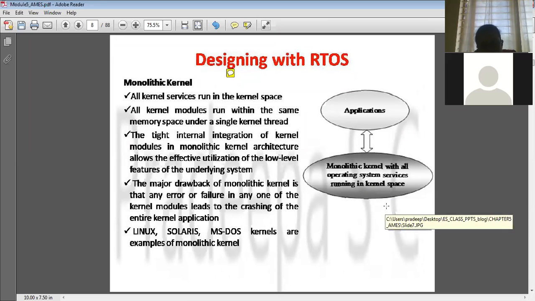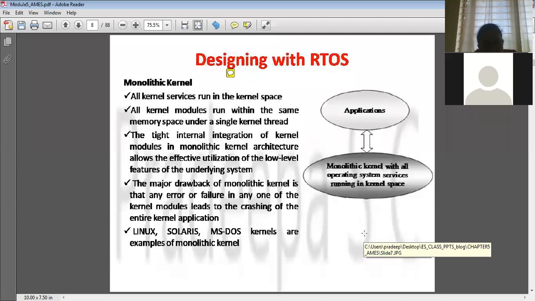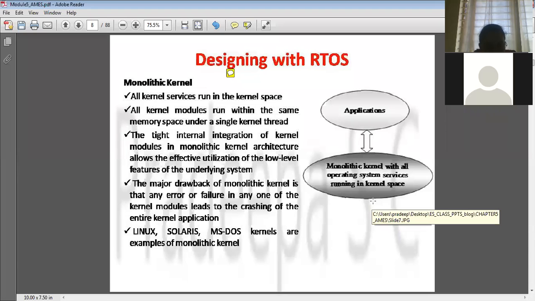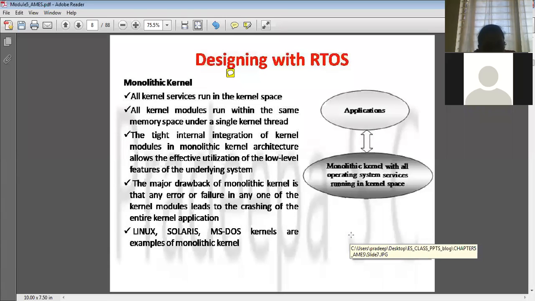But the drawback here is, assume any one of the modules, say the one for memory management, has code written for it. If any one of the modules crashes, then the whole operating system, the kernel design and the memory space you are given, will crash. Again, you have to reinstall the operating system. So this is one drawback of the monolithic kernel. Examples of monolithic kernels are Linux, Solaris, MS-DOS.